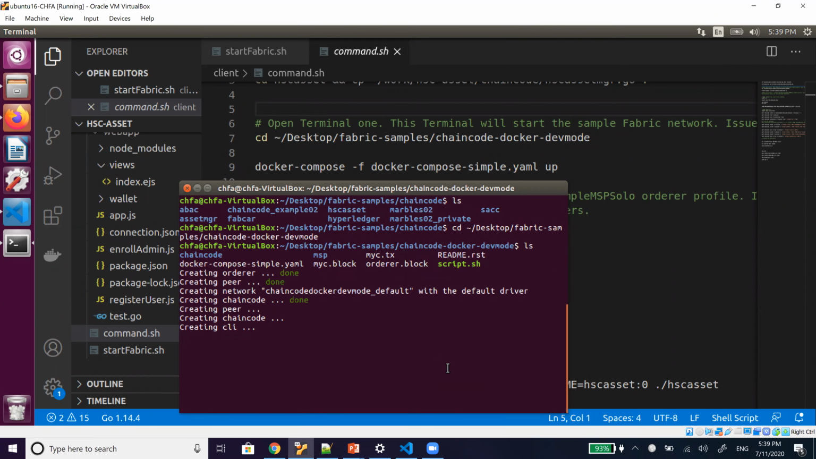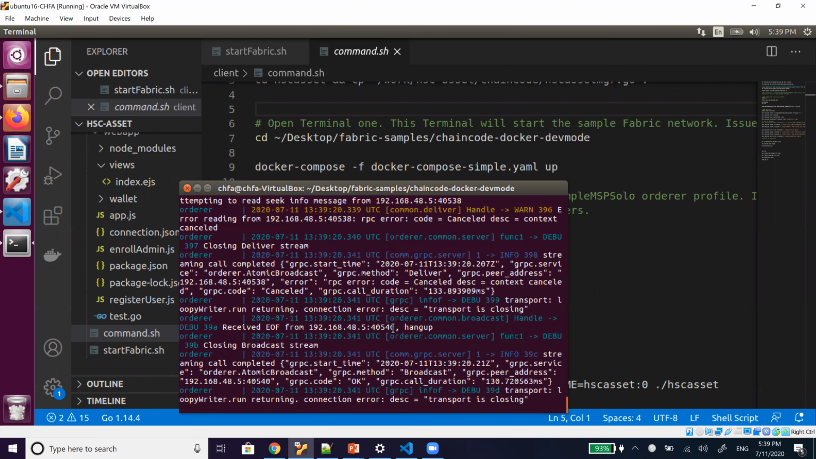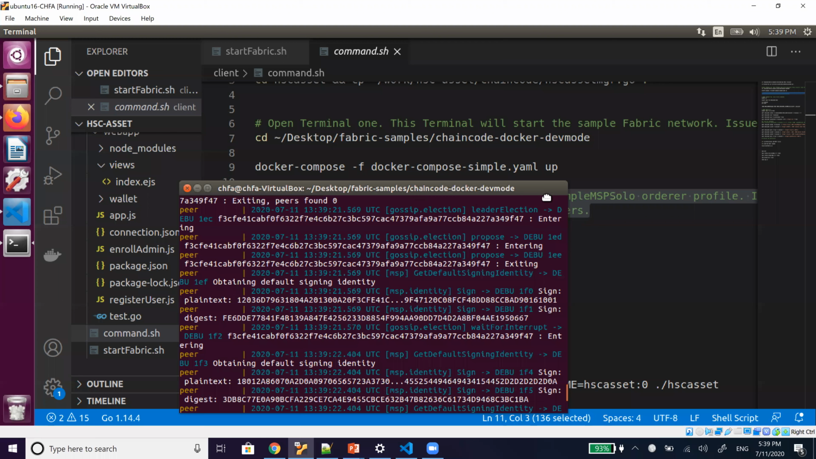It will create one orderer and bring up a network with a single sample MSP and solo orderer profile. It also launches the peer node, CLI, and chain code container. In the first step, we will use the CLI to deploy our chain code. In the next step, we will create a script file. I will be sharing both these methods.